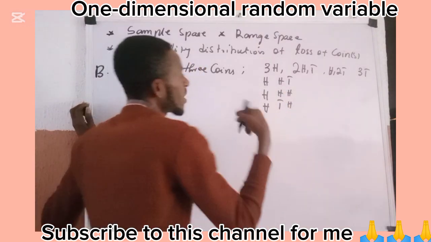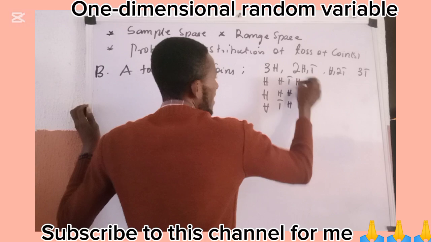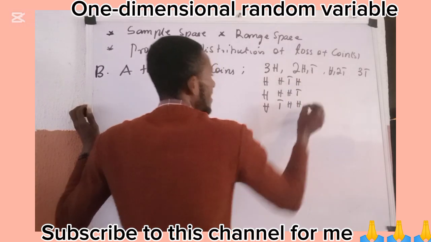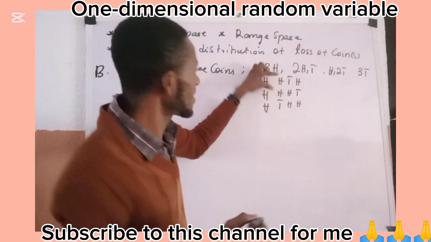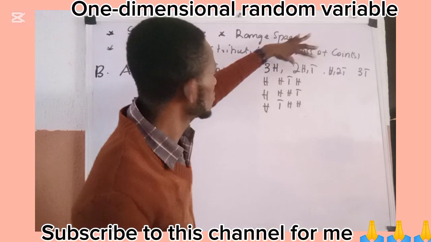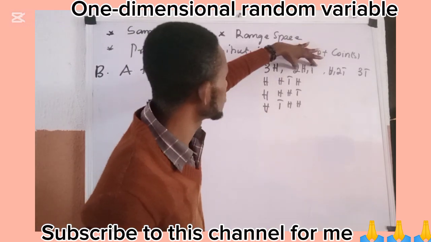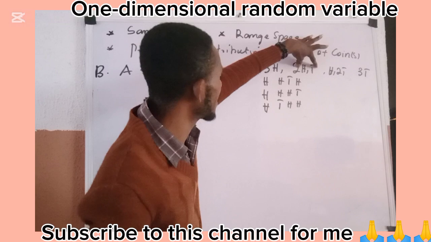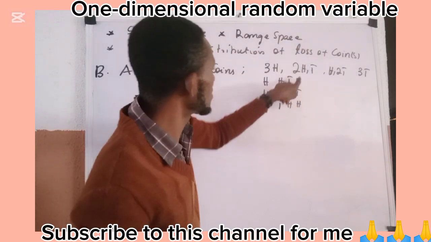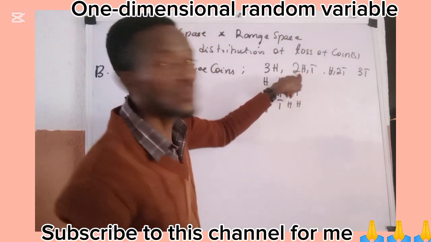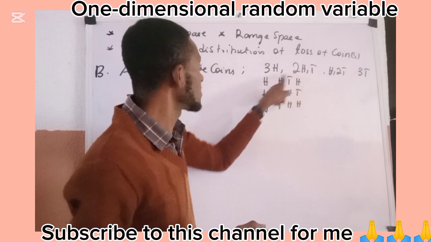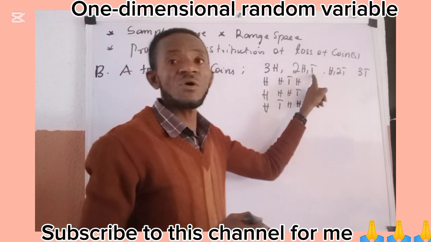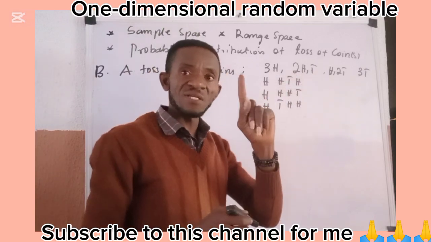It is equally possible that you have head, tail, and head. So if you come here, there are only 2 heads and 1 tail, which agrees with this. So all these are possibilities under 2 heads and 1 tail.